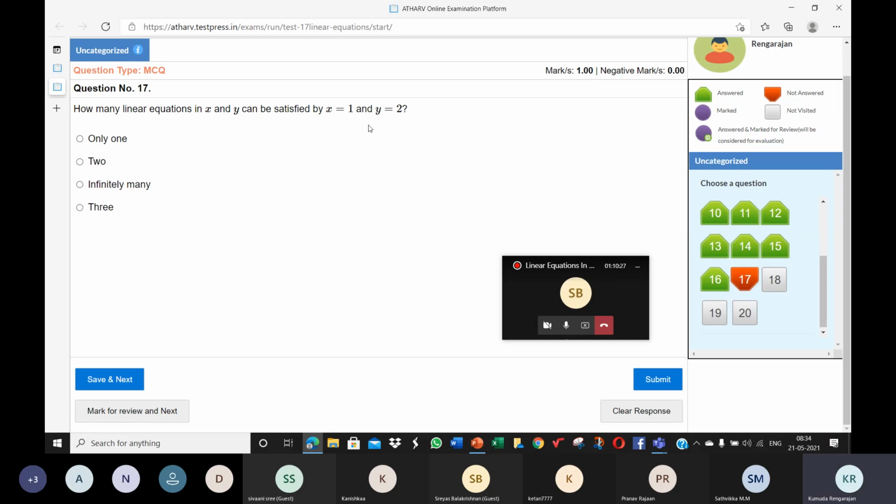Don't you think infinitely many lines can pass through that point? Because we know that given a point, there are infinitely many lines that can pass through it. How many lines can pass through one point?